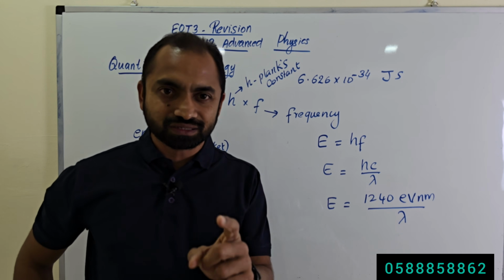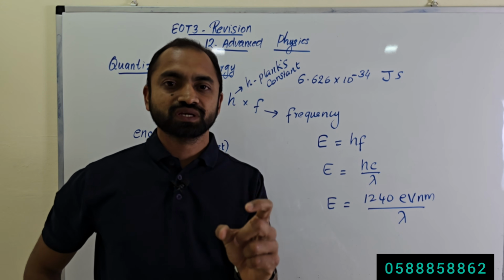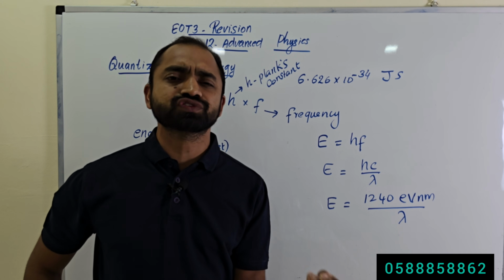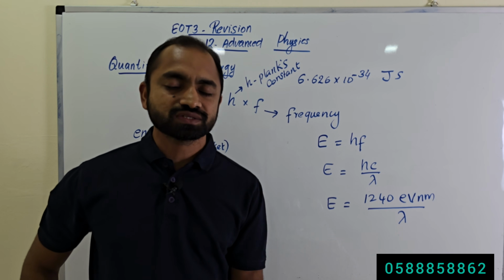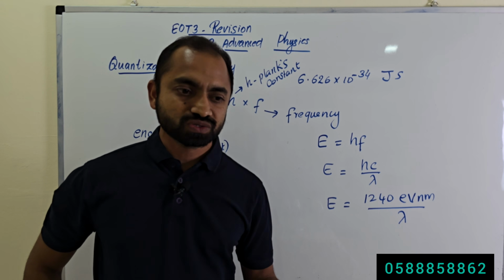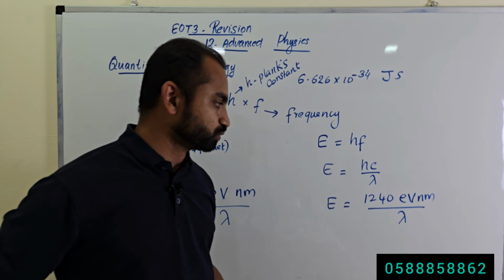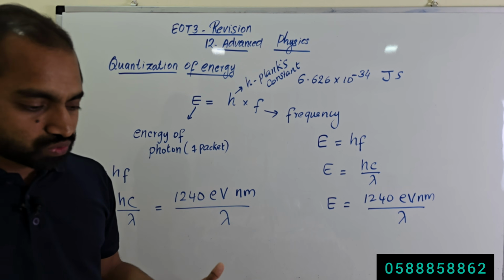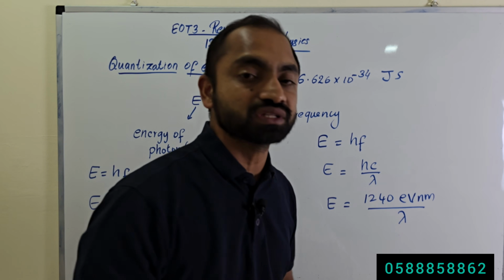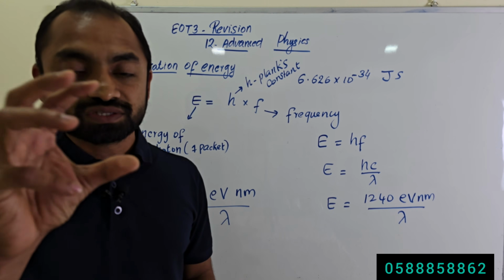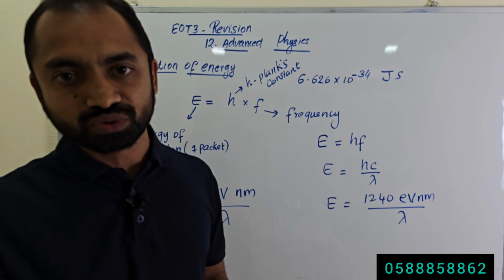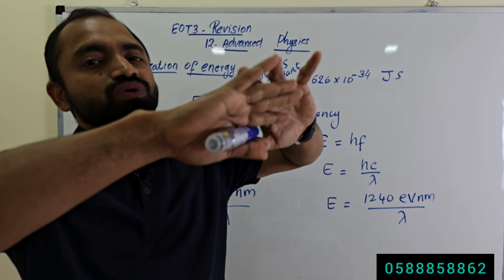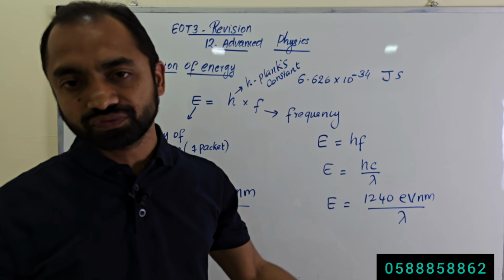So we need a unit to represent their very small energy, and that unit is the electron volt.